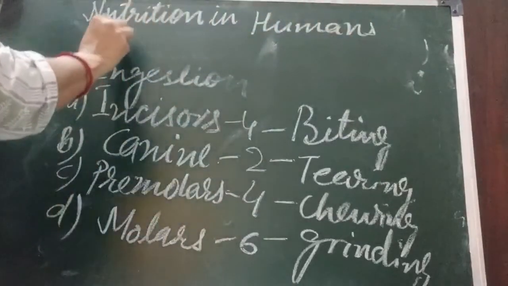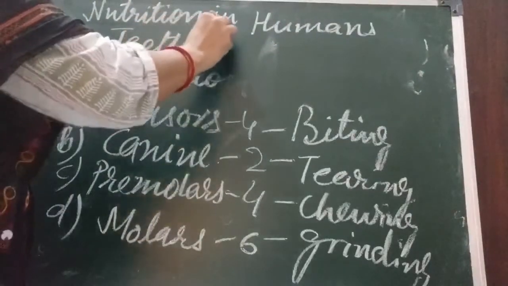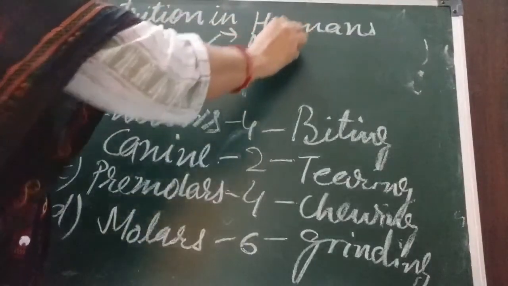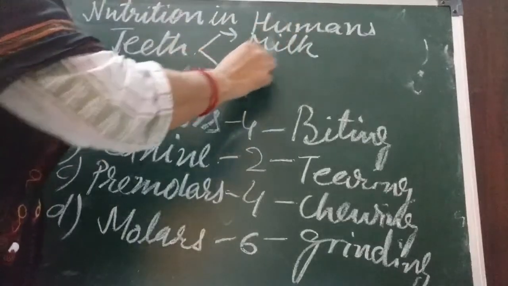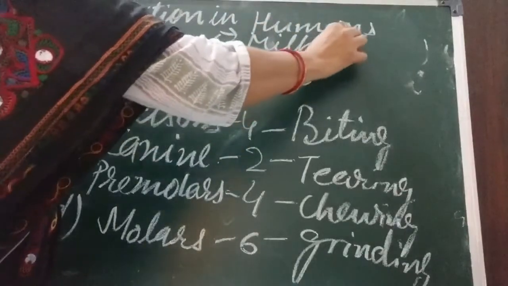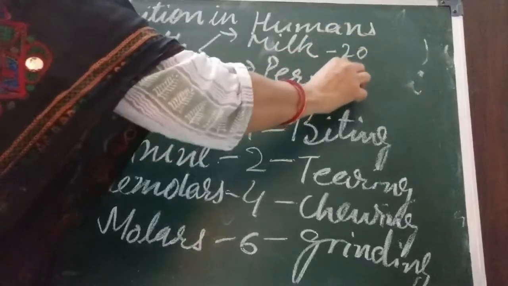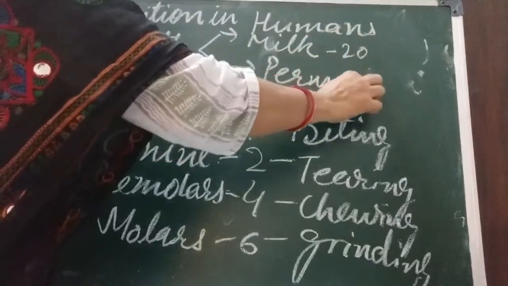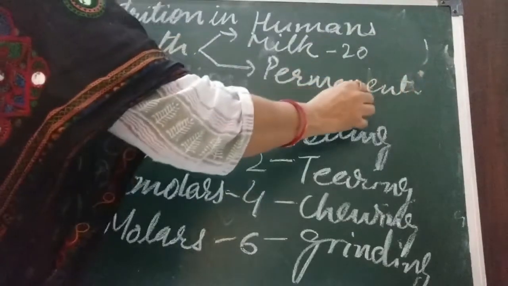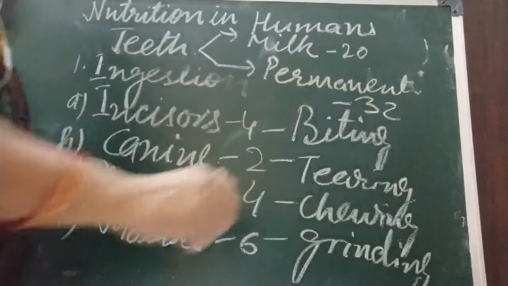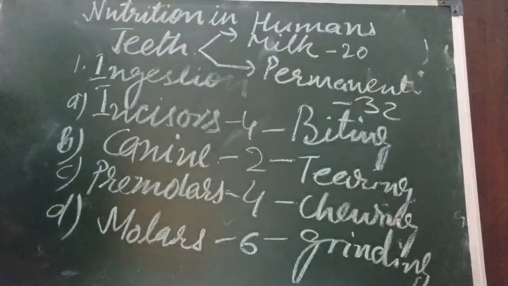Two sets of teeth. One is milk and the other is permanent. Milk teeth are 20 in number, and permanent teeth are 32 in number. The milk teeth come when the child is around 6 months, and they shed off by the age of 6 or 7 years. After that, the permanent teeth come.